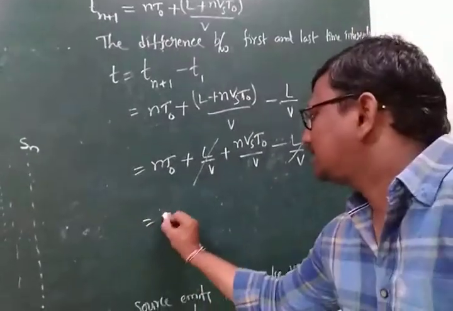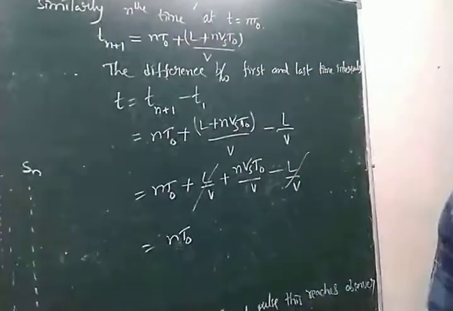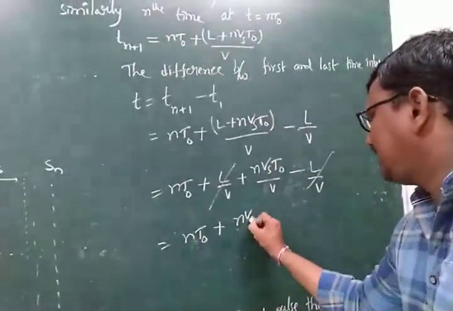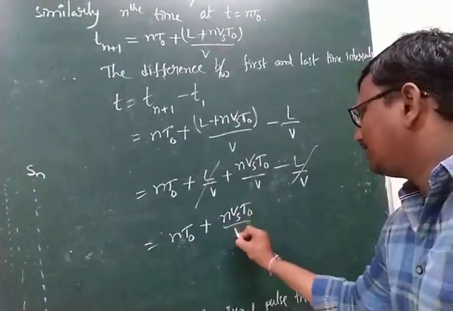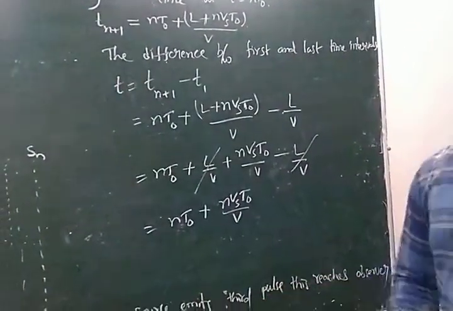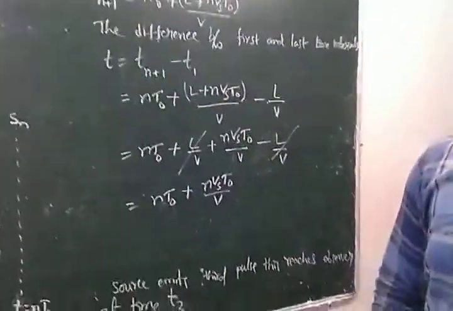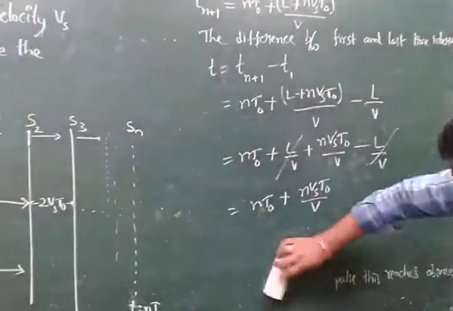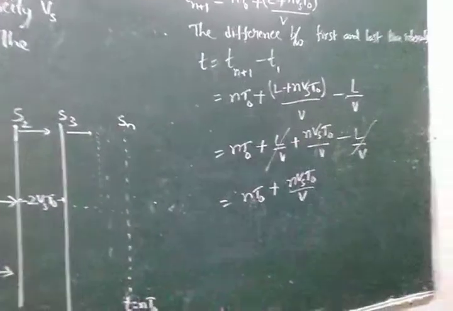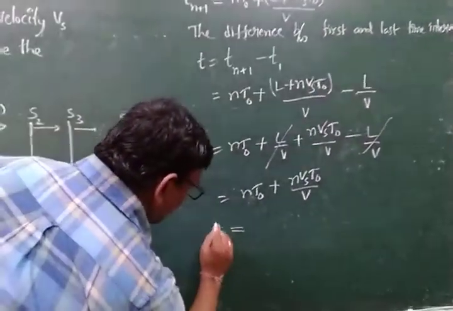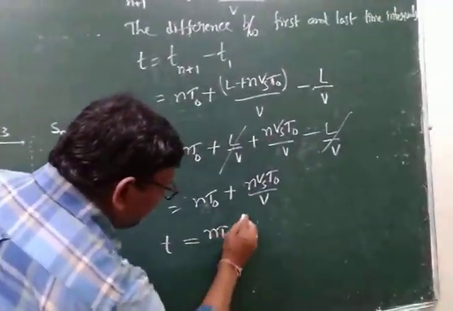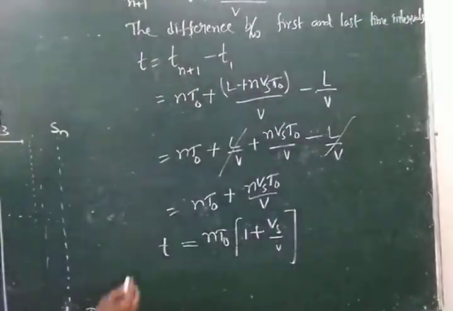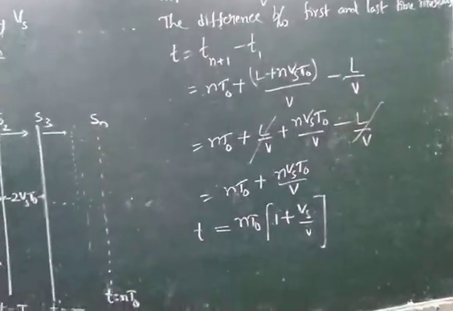The remaining is n T naught plus n Vs T naught by V, and here we take the common n T naught. The small t is equal to n T naught times 1 plus Vs by V. This is the small interval.